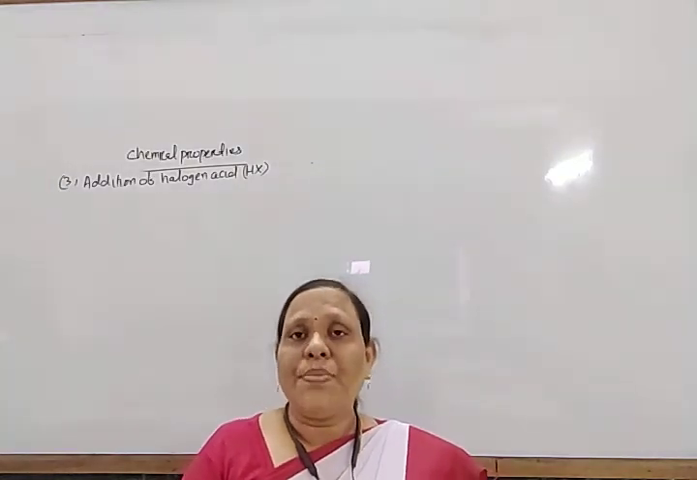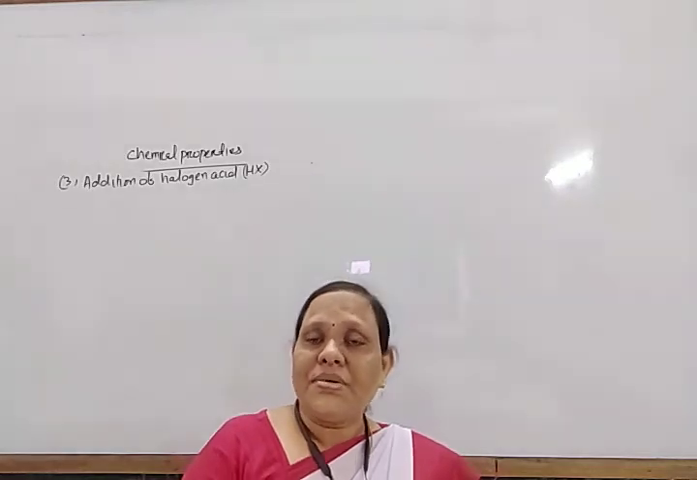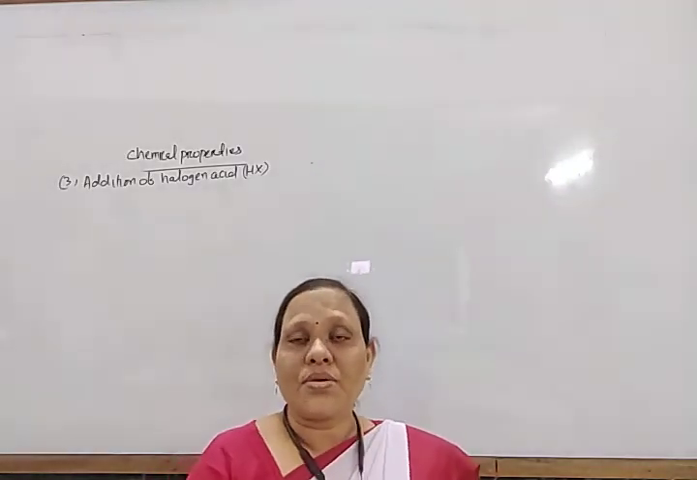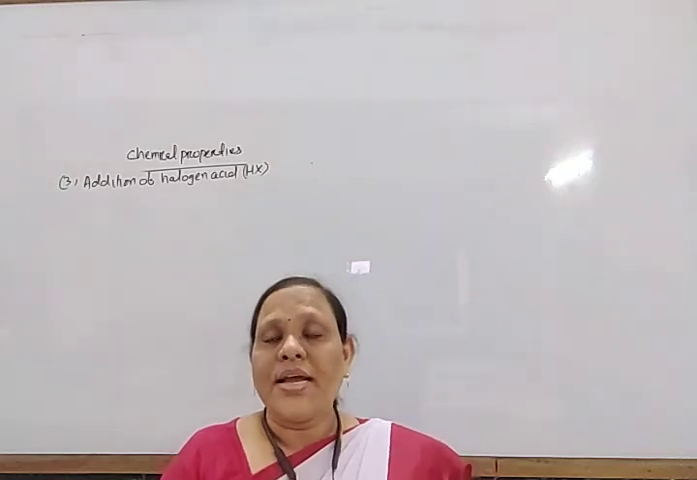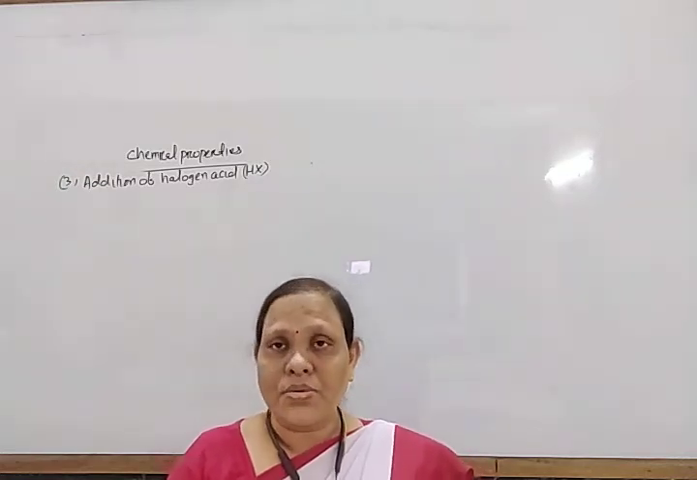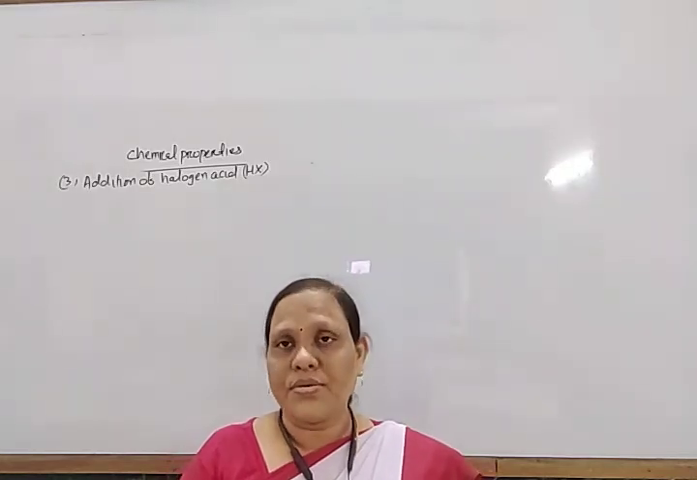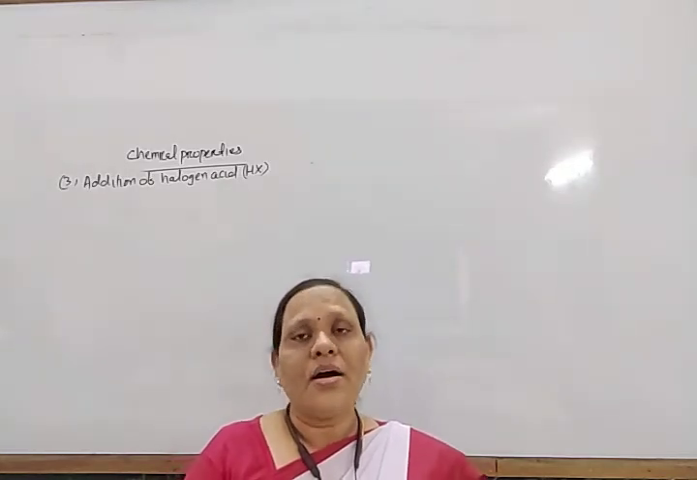Only addition of HBr in presence of organic peroxide. Without peroxide, it is according to Markovnikov's rule. With peroxide, it is according to anti-Markovnikov's rule. And HCl and HI always follow Markovnikov's rule, whether peroxide is present or not.